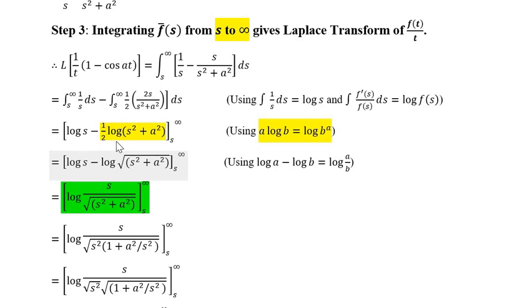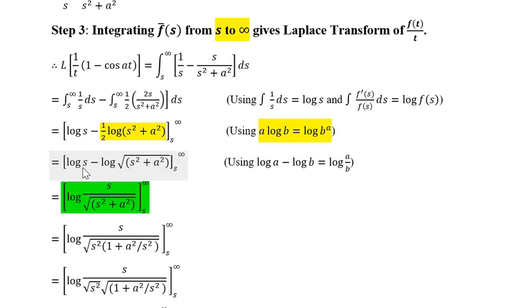From that point of view, firstly using the property of logarithm, a log b is log of b raised to a, where a is 1 upon 2 and b is s square plus a square. So it becomes log of s square plus a square raised to 1 upon 2. So that is log of square root of s square plus a square.